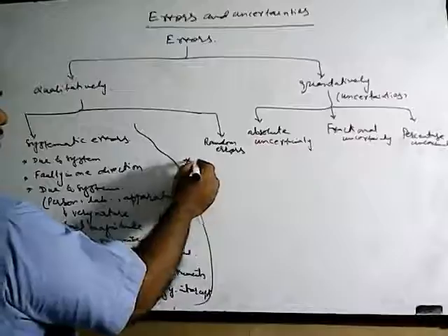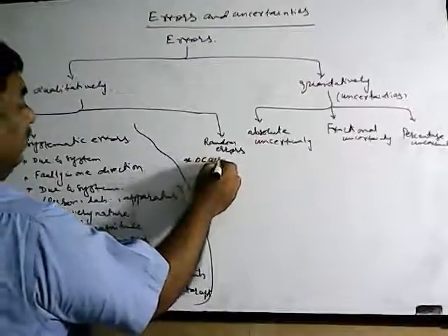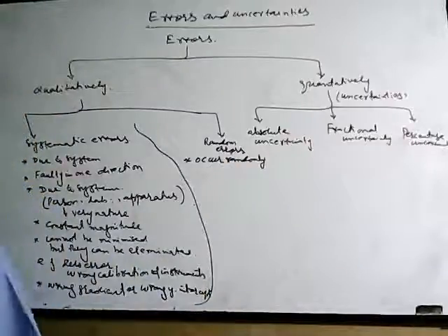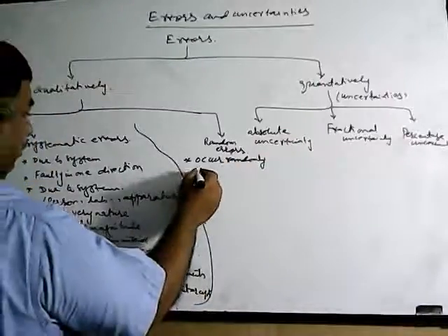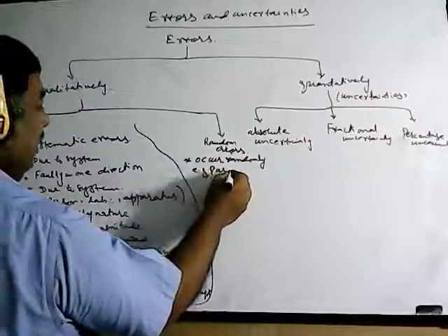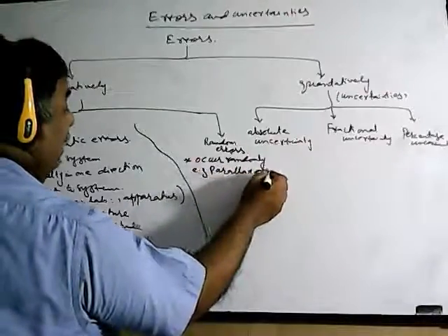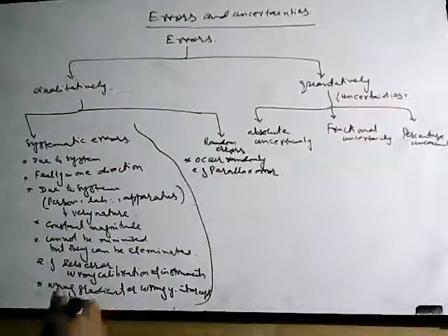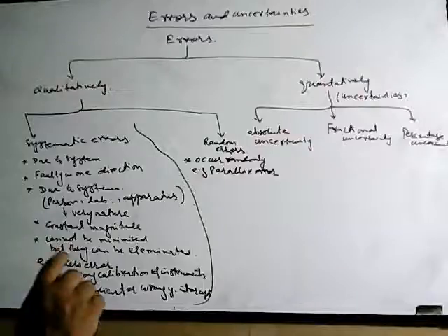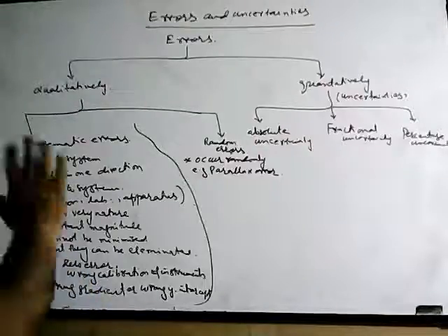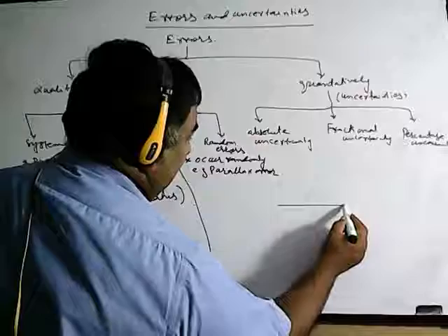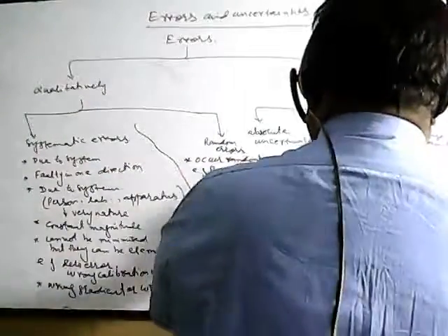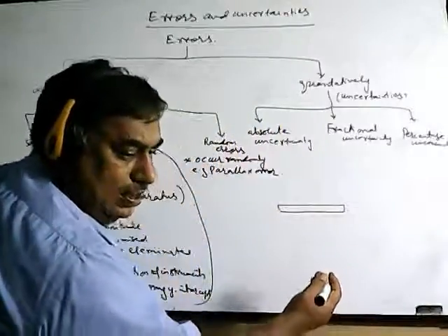But what are the random errors? Random errors are those which occur randomly. You never know that the error has taken place. Its main example is parallax error. Parallax error happens if you do not see the instrument perpendicularly. For example, if you have this meter rule and you are measuring, if you are not standing perpendicularly, you will not get the reading right.